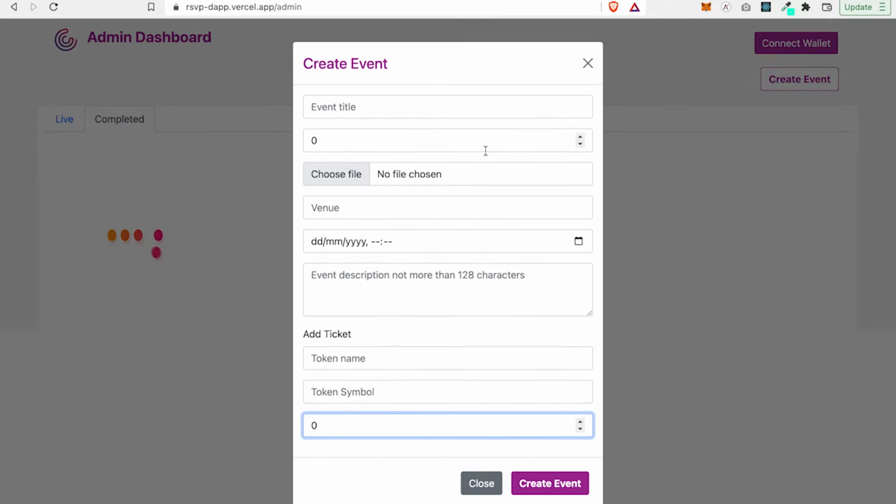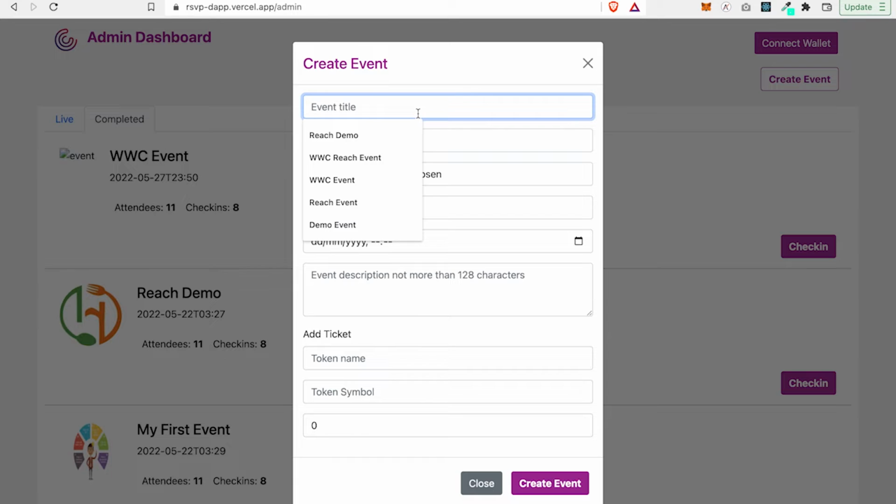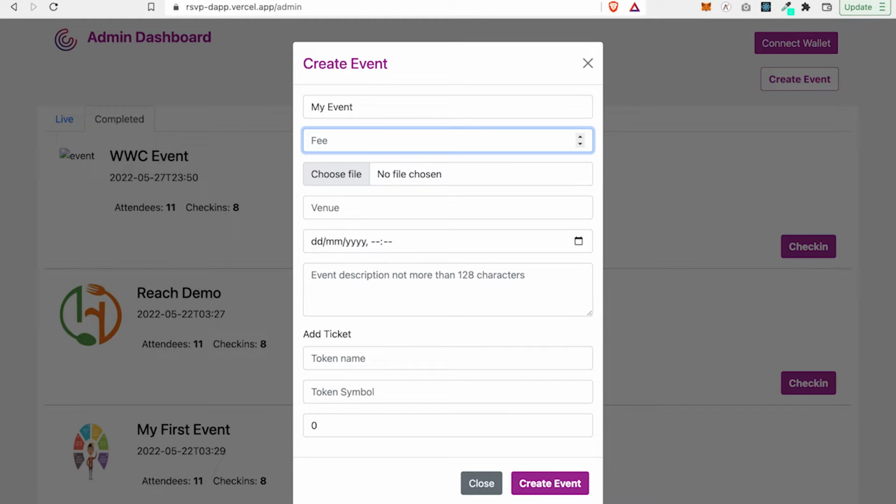To create an event, this is a non-network token, an Algorand Standard Asset, which will be deployed on Algorand. So I can call this ticket my event. This is the event title, and the price for this event is $2.